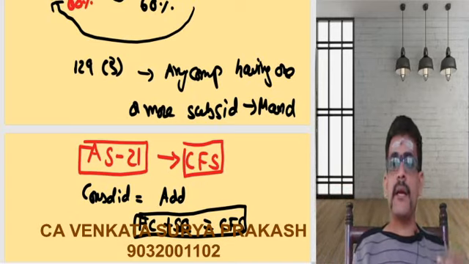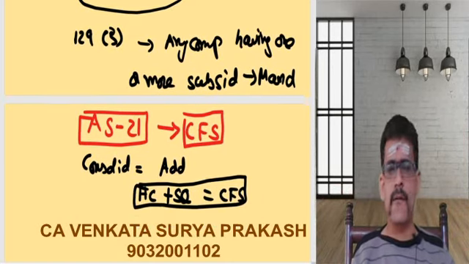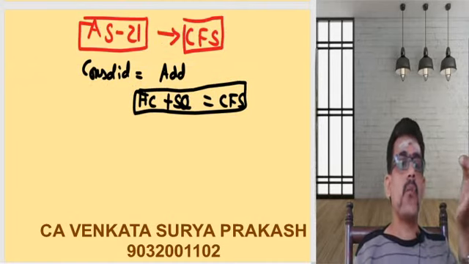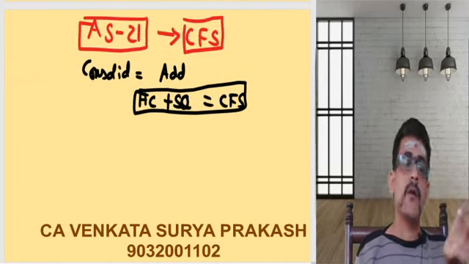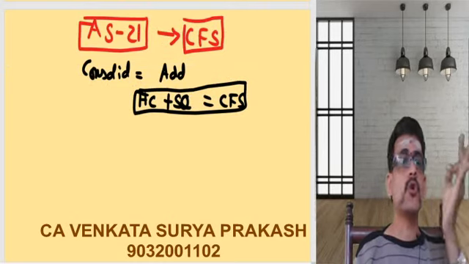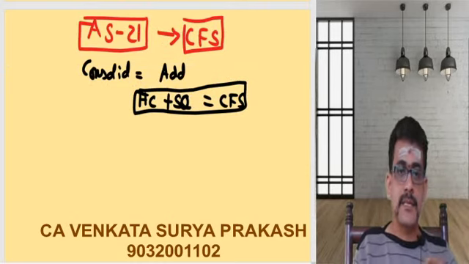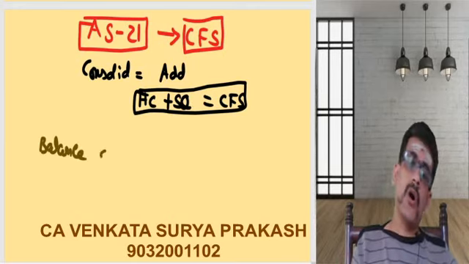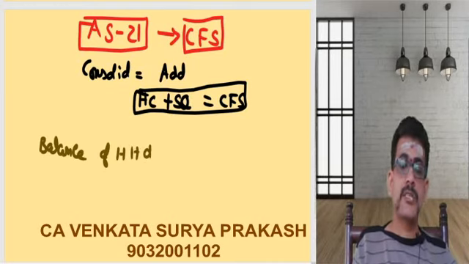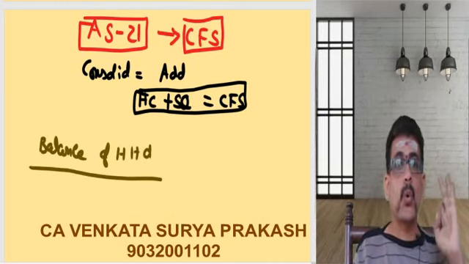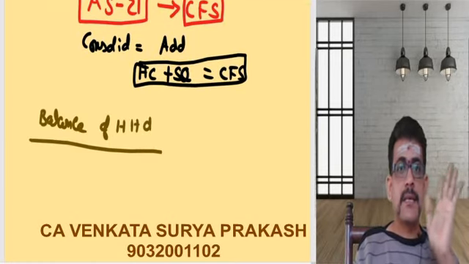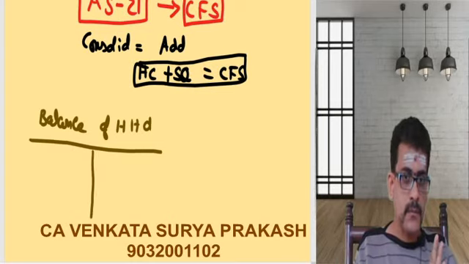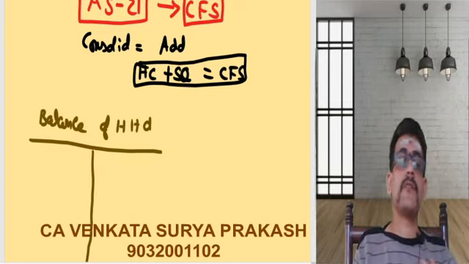Now, let me take it to a dummy balance sheet, one of the holding company and one of the subsidiary company. With the help of that, let me explain what are the things which you need to add, and which you should not add. Now, let us see. Let me take a balance sheet of H Limited and let us assume this to be your holding company. As an example, I am not preparing the balance sheet in Schedule 3. This is purely an example which I am discussing right now. So this is the balance sheet of H Limited.